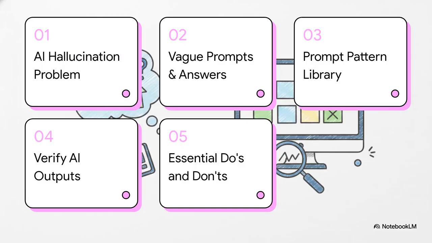Okay, let's dive into this. Here is our roadmap for today. 1. The AI hallucination problem. 2. Vague prompts, vague answers. 3. The prompt pattern library. 4. How to verify AI outputs. And finally, number 5, essential do's and don'ts.